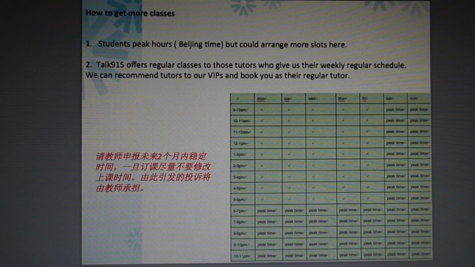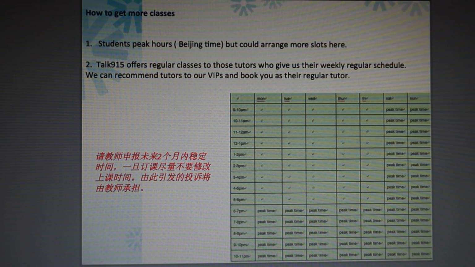This chapter explains how to get students and what the peak hours are for student bookings. Student peak hour is China time 6 p.m. to 11 p.m., and the whole day during the weekends. We have 2 ways of getting students. The first way, you can open the online schedule yourself for students to book. The second way is to book our VIP students for you as regular students.